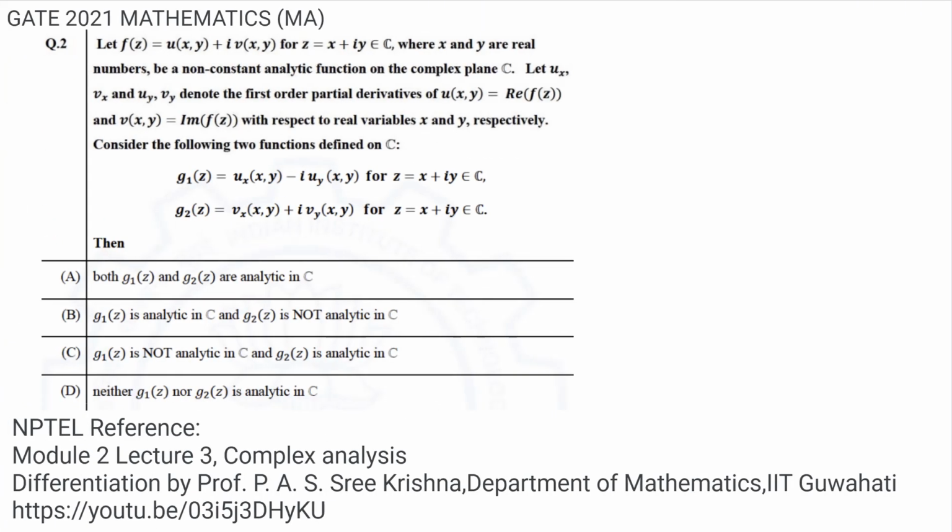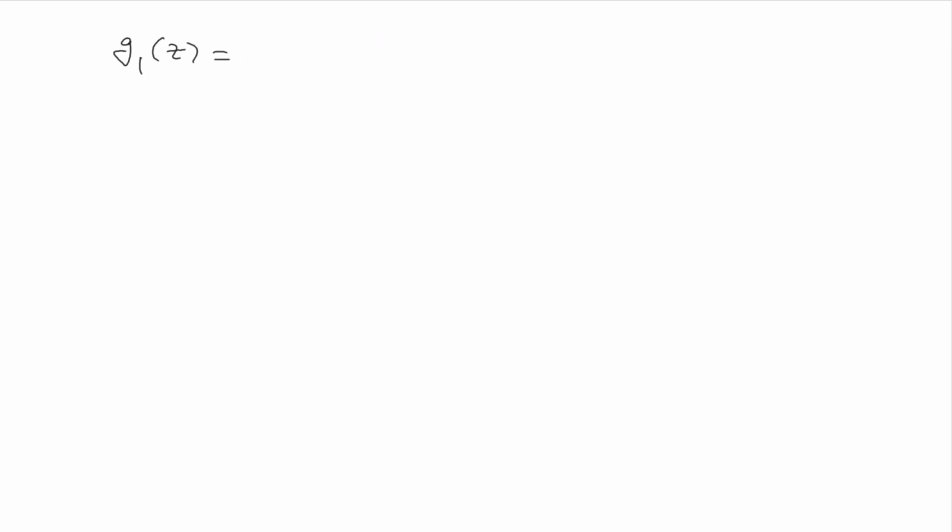So we have the function G1, given from the problem as G1 of z equal to ux minus i uy. That is, ux of x comma y minus i times uy of x comma y.